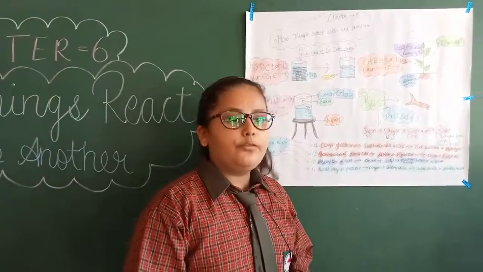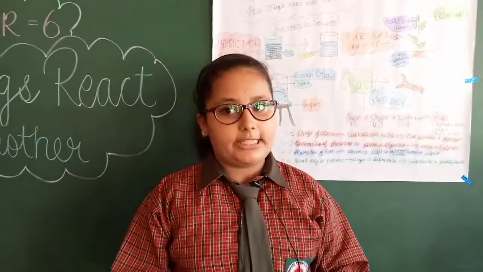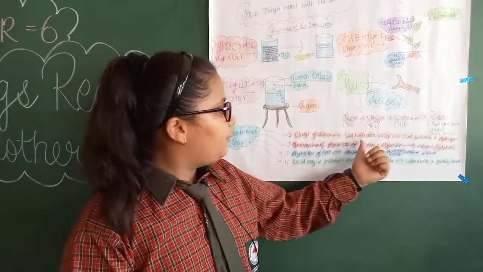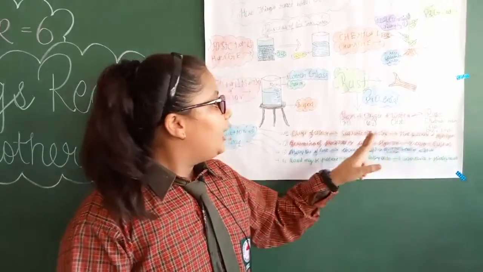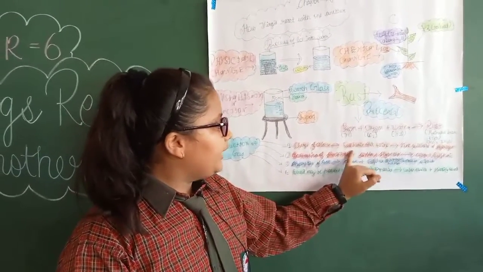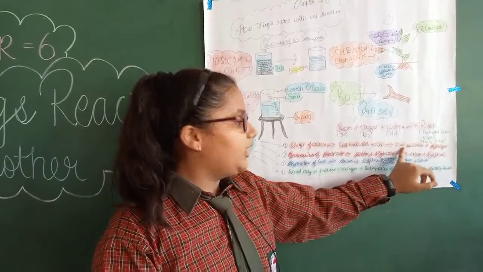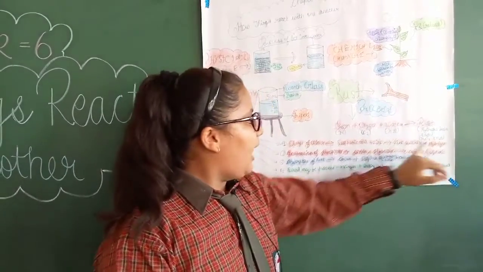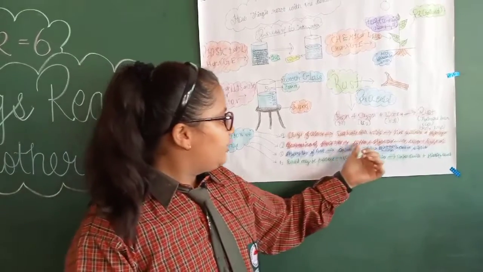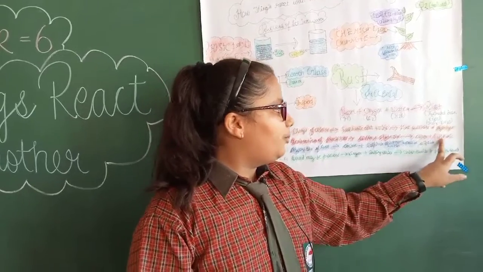Now see some changes that happen during a chemical change. First is change of color. During a chemical change, some substances are associated with a change in color. Its reaction is sulfuric acid plus zinc. If we add sulfuric acid and zinc, then the acid changes place with the zinc and it becomes zinc sulfate and hydrogen. Now formation of precipitate. Its equation is copper plus hydrogen, and the products are copper plus sulfuric.